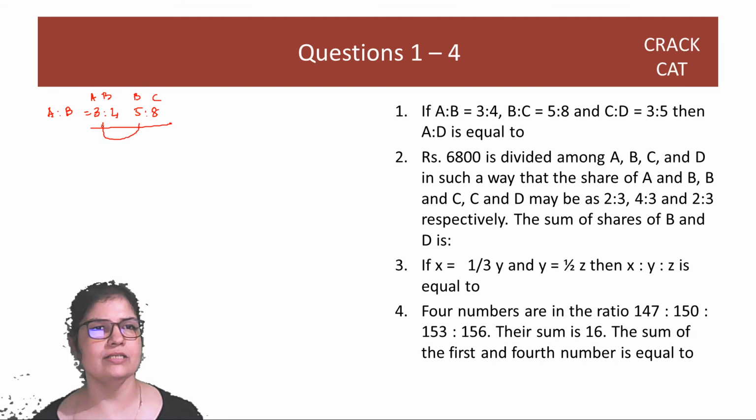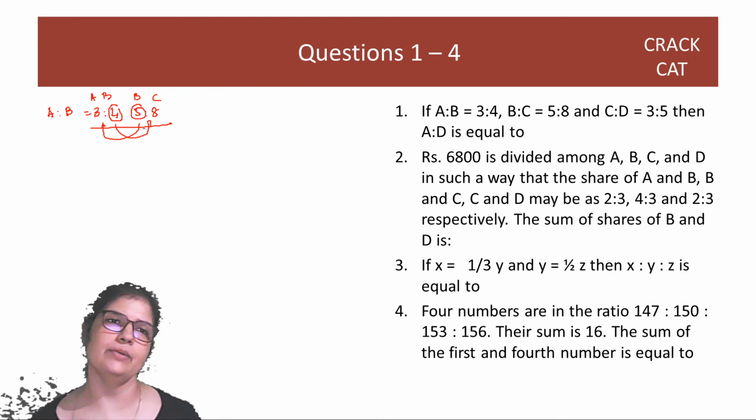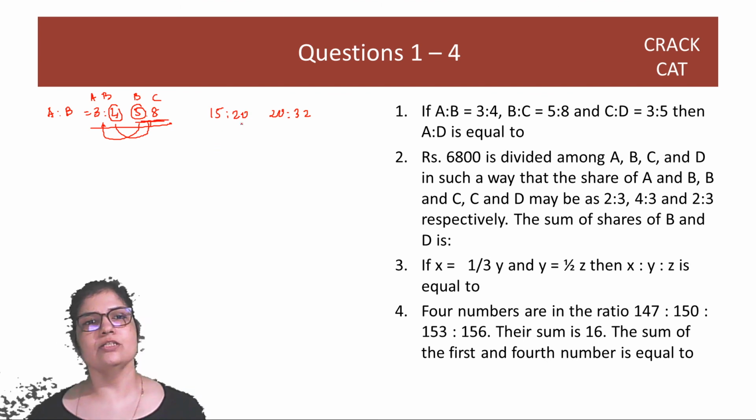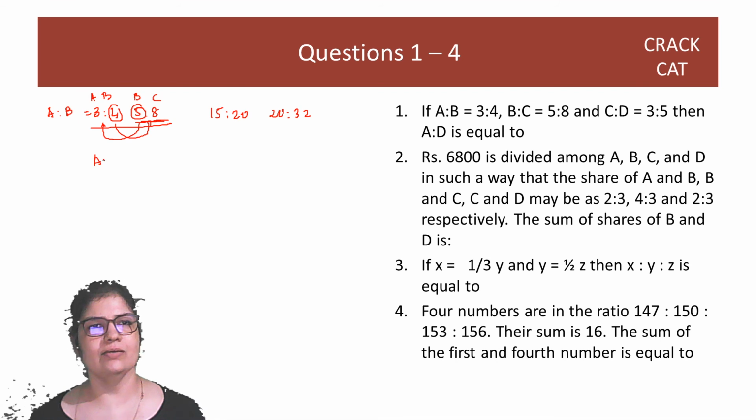I'll just multiply this with 5 so that this becomes 20. Multiply this with 4 so this becomes 20. And then once B is 20, 20, I can get everything in a line. That's what I'd like to do. Okay. So it's not very difficult, guys. Just multiply by 5 here. You get 15 is to 20. And then this becomes 20 is to 32 because you multiply the second ratio by 4. Right. Now you can just collate the two and you will get A, B, C.